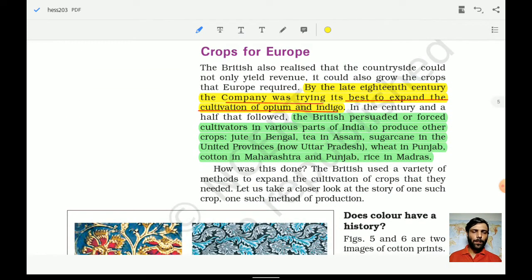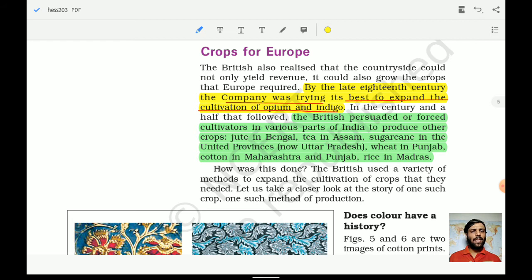Now the crops for Europe. We will talk about indigo, how indigo was really important, and how it played a really important role in the history of that time in modern India. By the late 18th century the company was trying its best to expand the cultivation of opium and indigo. The British pursued or forced the cultivators in various parts of India to produce other crops such as jute in Bengal, tea in Assam, sugarcane in United Province, wheat in Punjab, cotton in Maharashtra and Punjab, rice in Madras.